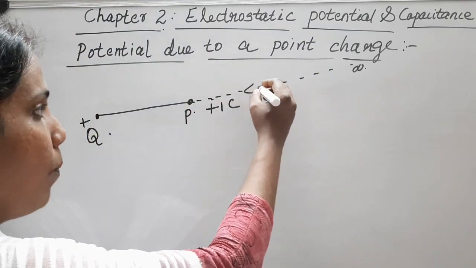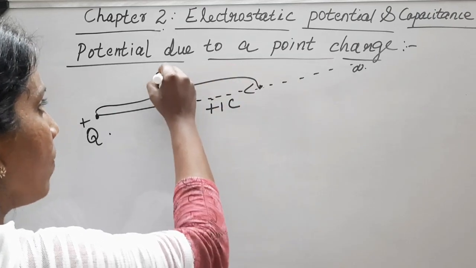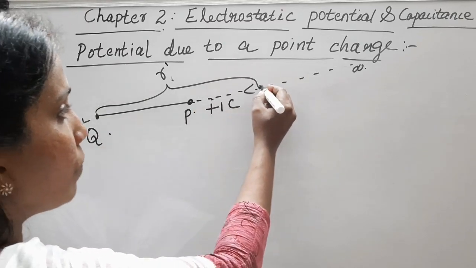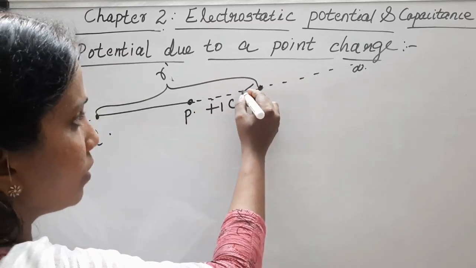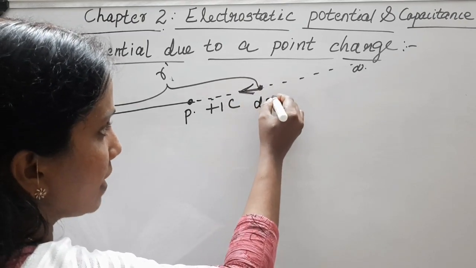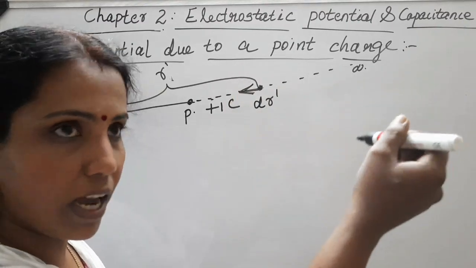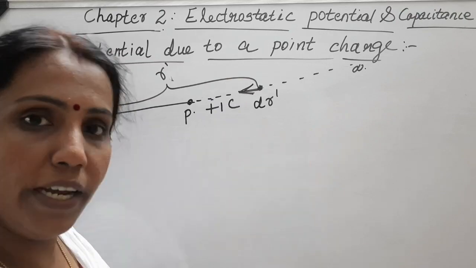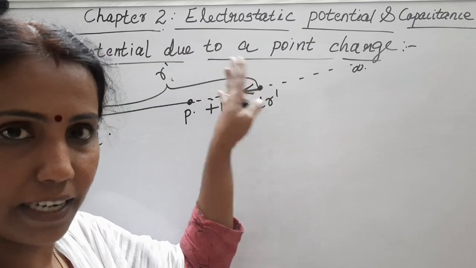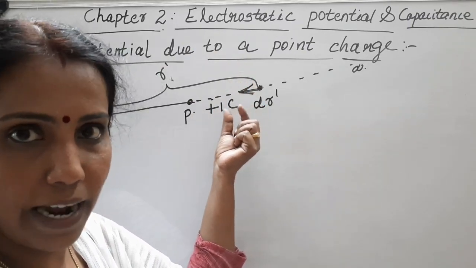So we are considering a point here which is at a distance r dash from the charge. Now, at that position, being at a distance r dash, the 1 coulomb charge is displaced through a very small distance dr dash.